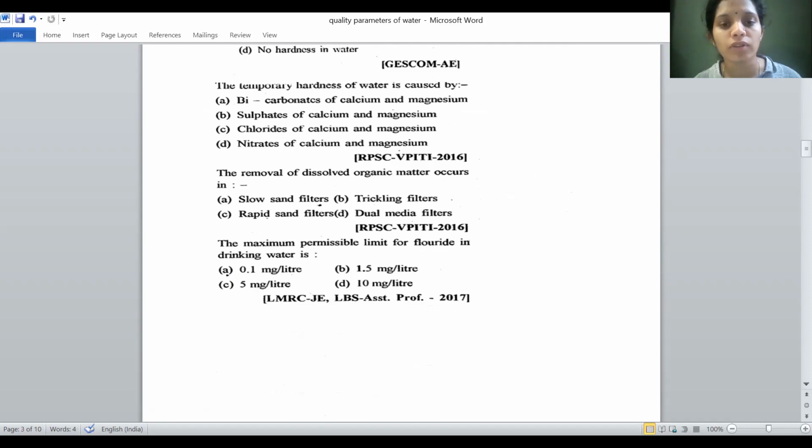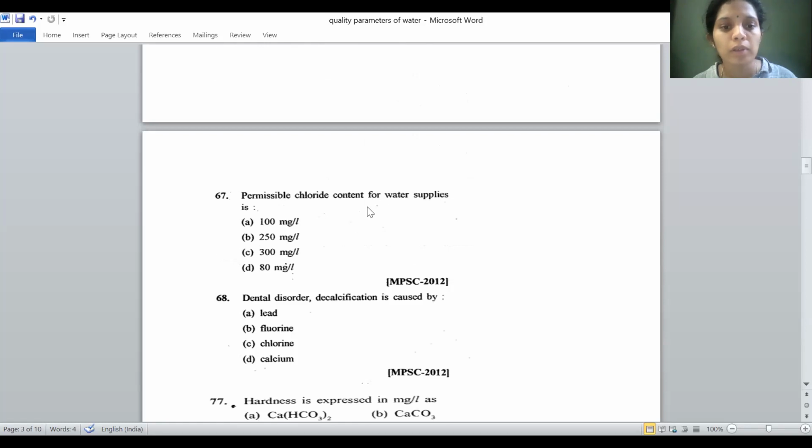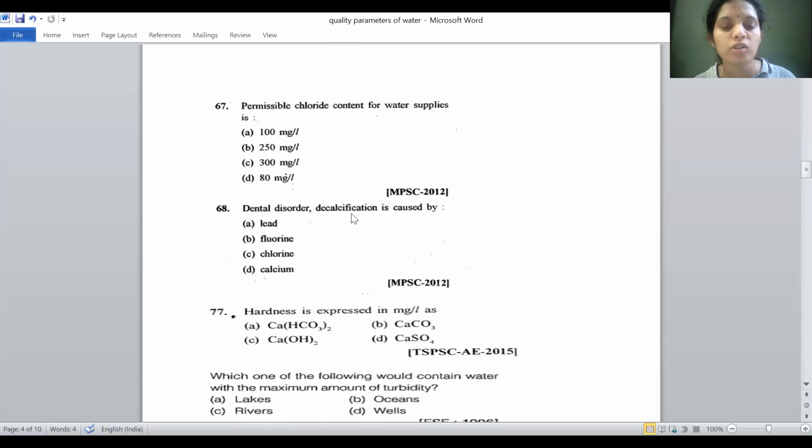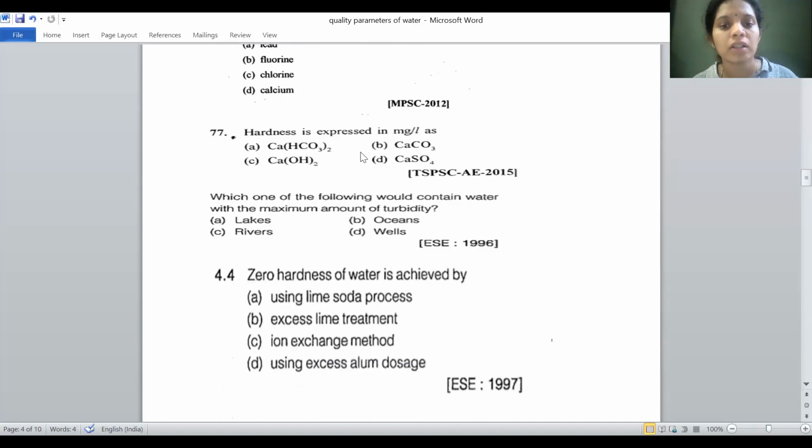The removal of dissolved organic matter occurs in trickling filters. The right answer is trickling filters. The maximum permissible limit for fluoride in drinking water is 1.5 milligram per liter. The permissible chloride content for water supply is 250 milligram per liter. Dental disorder or decalcification is caused by fluorine. Hardness is expressed as CaCO3.